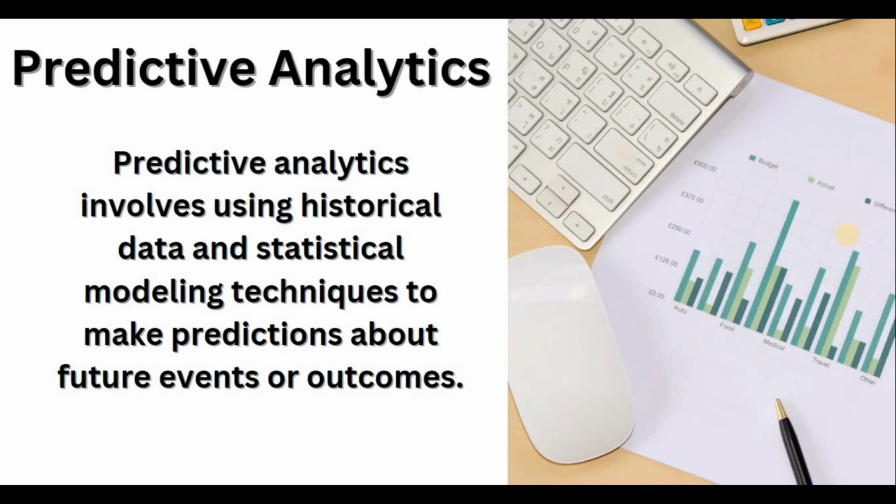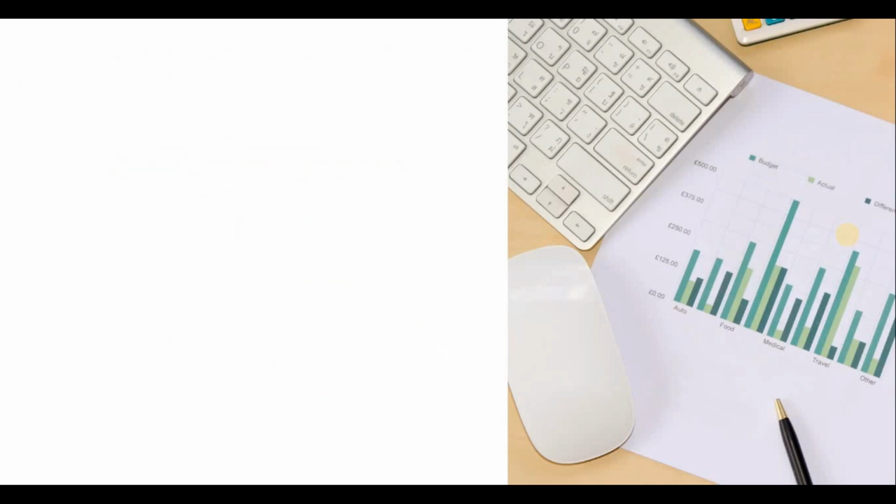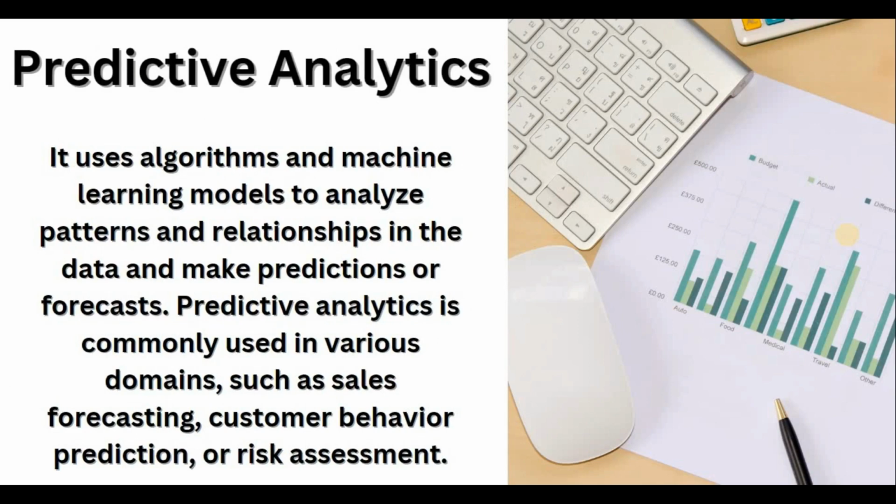Similarly, a company will predict what sales they will make, how many customers they will have, and what the buying habits of the customers are. All these things are done using predictive analytics, which is a modeling technique to make predictions about future events and outcomes. How is it done? It uses algorithms and machine learning models to analyze patterns and relationships in the data and make predictions or forecasts. So we predict what will happen next.